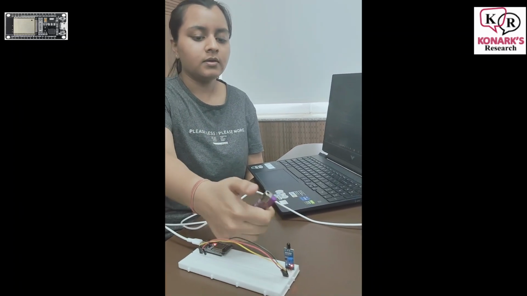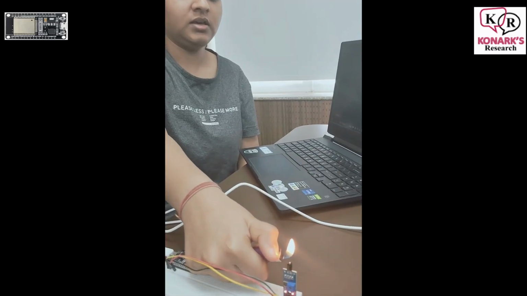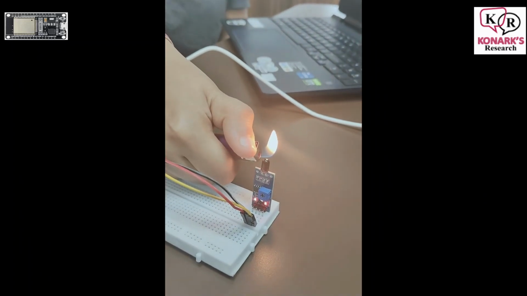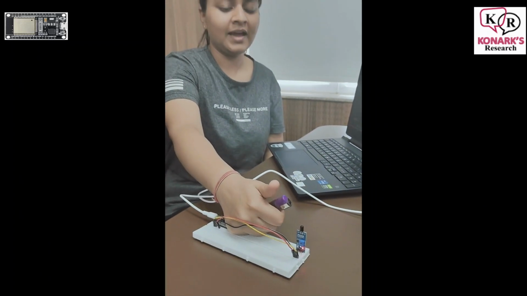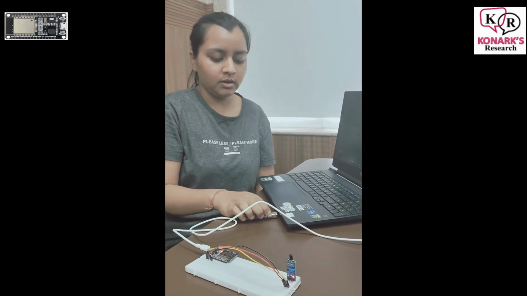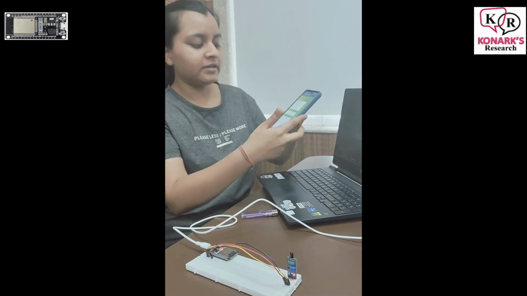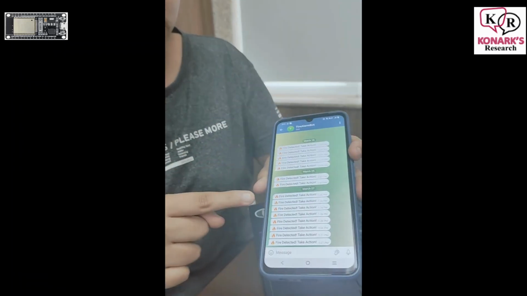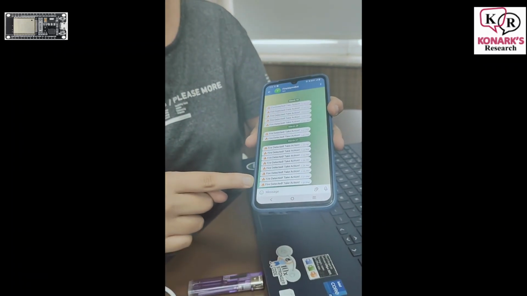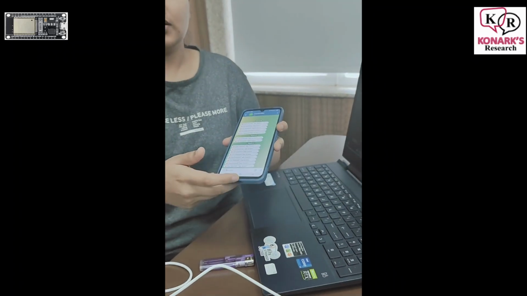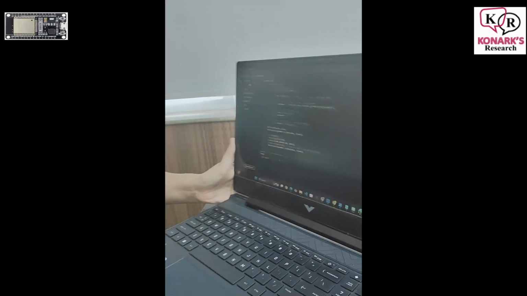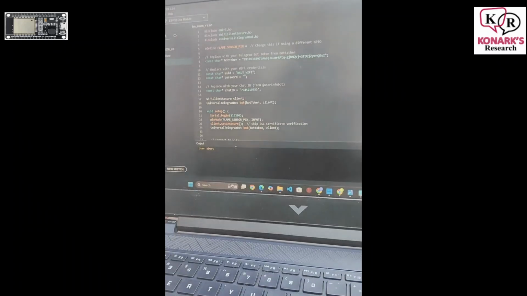As Dhanushi has already explained the components, I'm going to light the lighter to show you the working model. As we can see, here is a light that is blinking. It indicates that the flame sensor has activated. Now, I should have gotten a notification on my Telegram. Yeah, I saw it. As I waited for too long, I got multiple messages that fire has been detected. So this was our working model, and this is the code for the project.